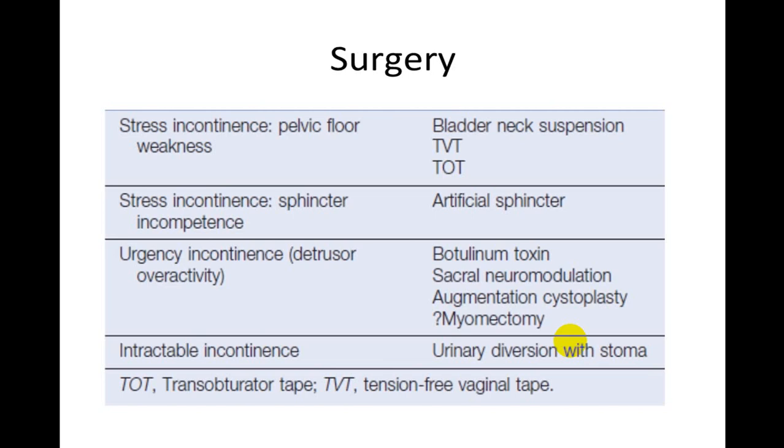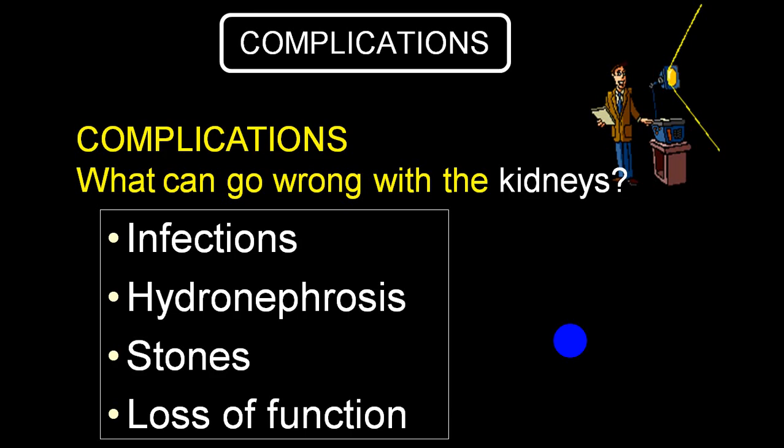In case of stress incontinence, which is because of sphincter incompetence, you can go for an artificial sphincter implant. When the detrusor muscle is overactive and there is increased tone in the sphincter, you can go for botulinum toxin or sacral neuromodulation or cystoplasty or myomectomy. If there is incontinence, you can go for urinary diversion with a stoma, etc.